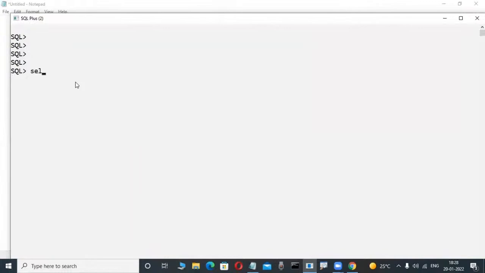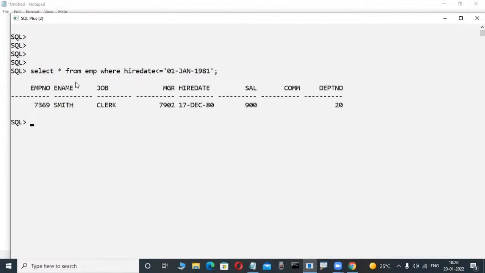These are called queries. Observe here: select star from table name where hire date is less than or equal to, say, 1st January 1981. Just by writing the query, the data is displayed automatically.